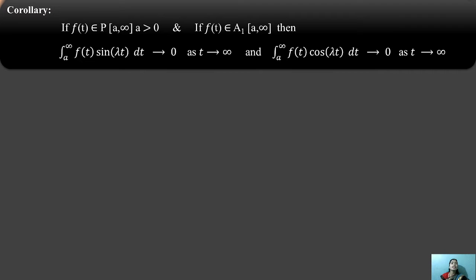After that, the integral from a to infinity of f of t cos lambda t dt tends to 0 as t tends to infinity. These are the two results for sine and cos.